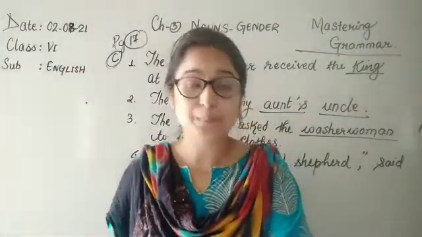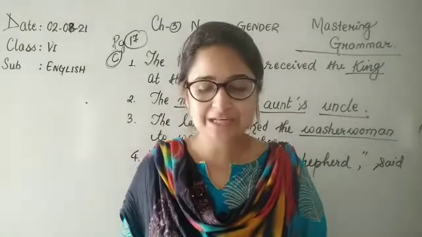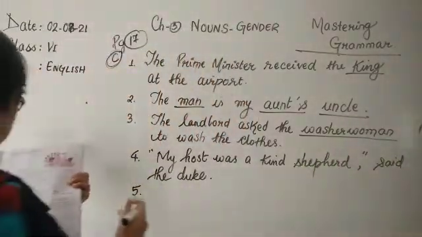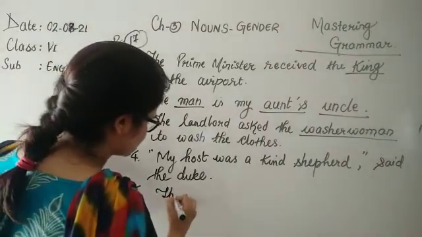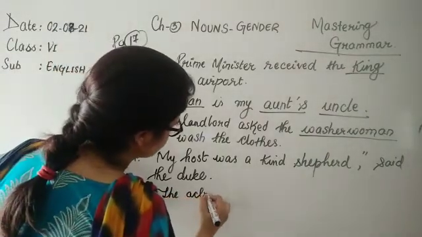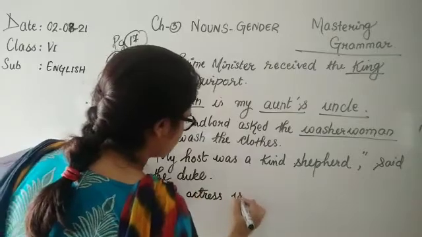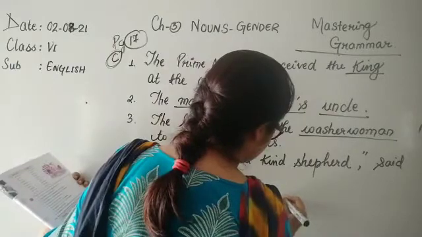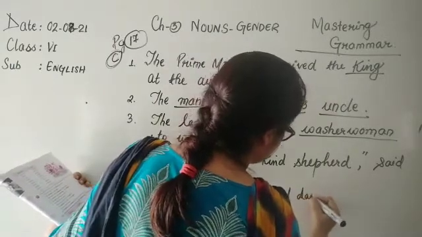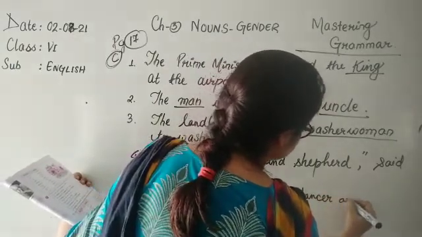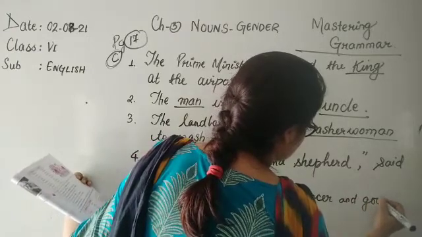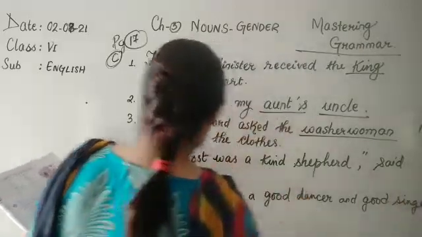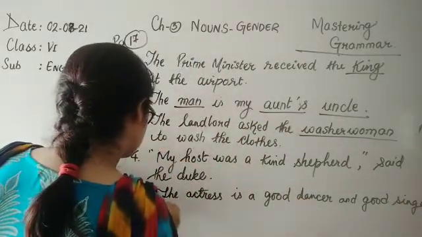Okay, the actor, number 5 now, children. The actor is a good dancer and singer too. So the actor will change into the actress. The actress is a good dancer and good singer too.